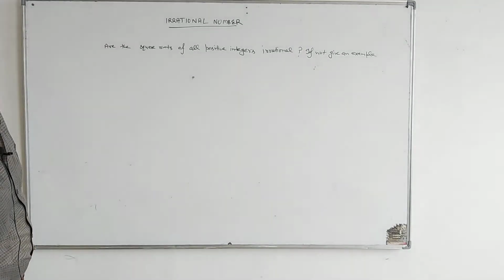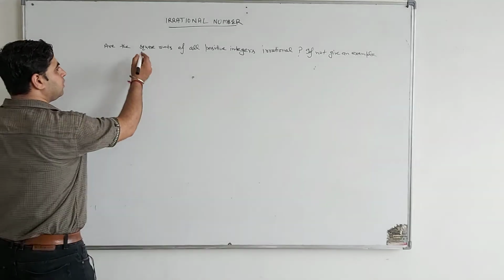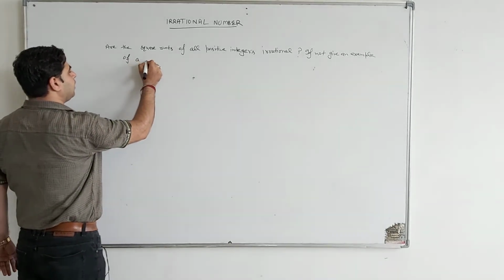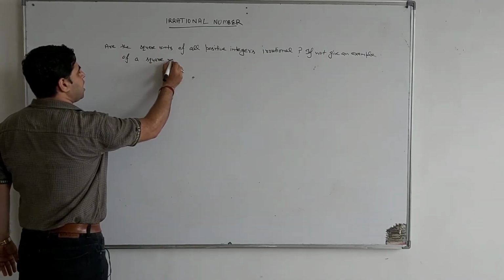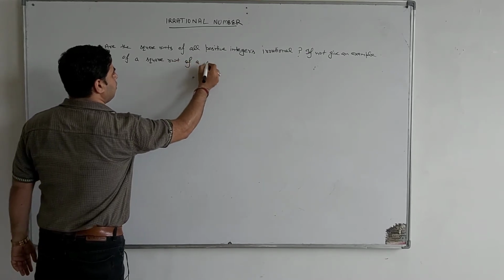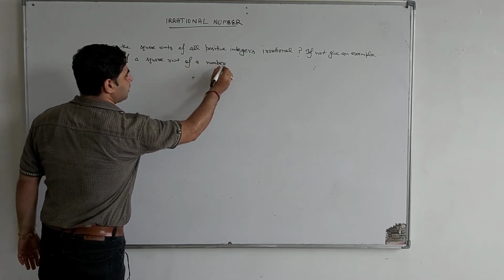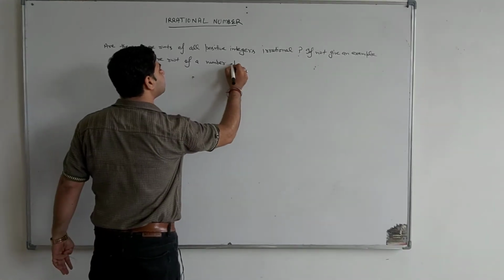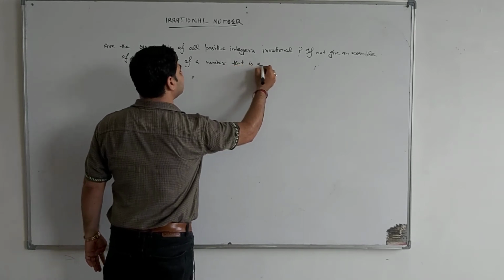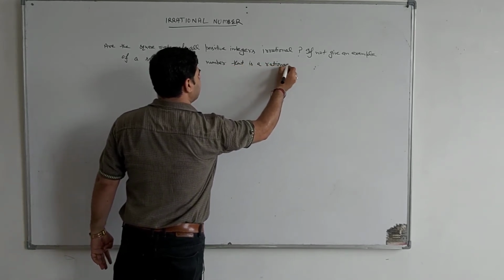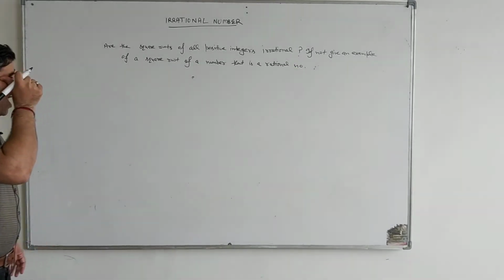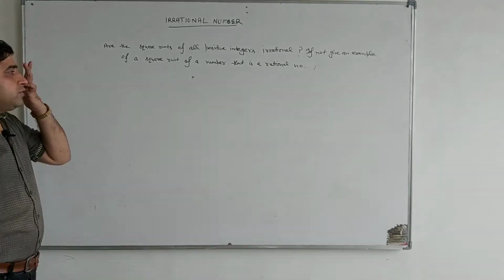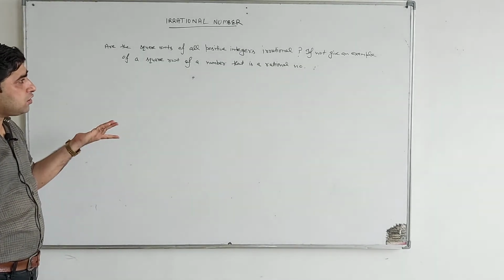Give an example of the square root of a number that is a rational number, or are the square roots of all positive integers irrational? Is that true or not?